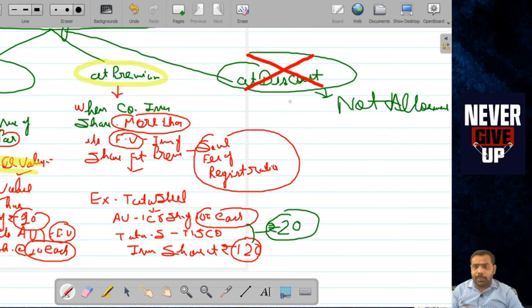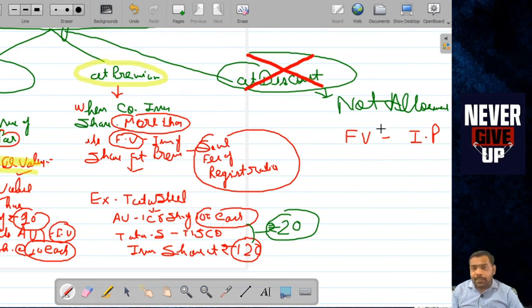But I am telling you what it means when the company issues share less than its face value. FV stands for face value, IP stands for issue price.